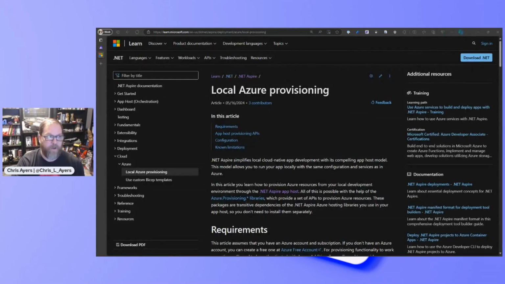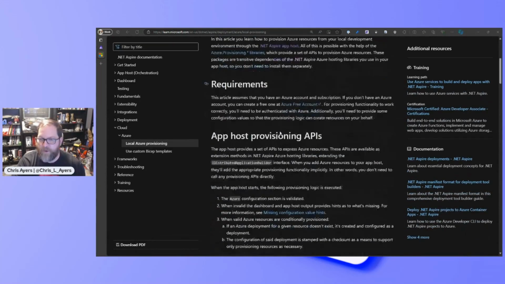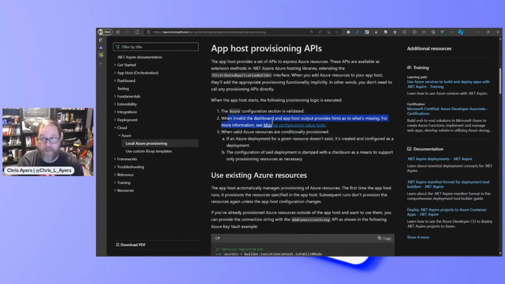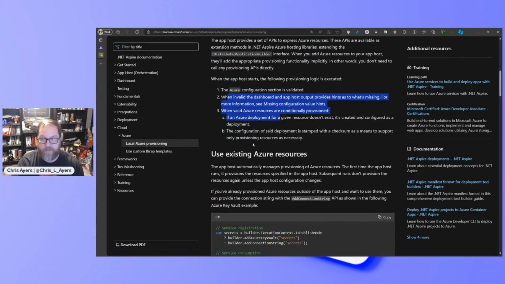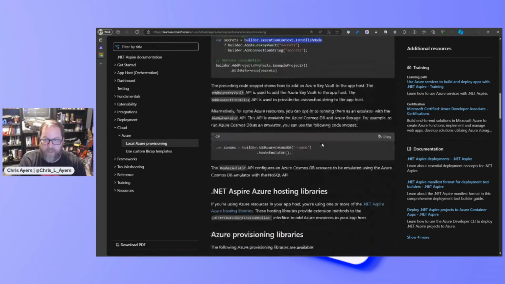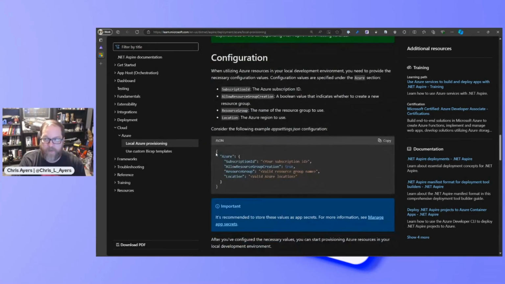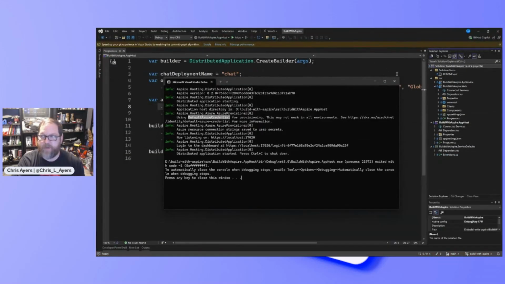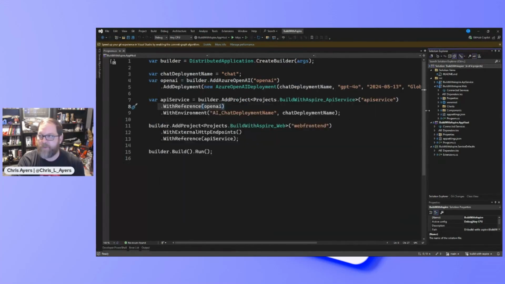And there's actually great documentation on this. If we look here, this goes through all of the different capabilities. It talks about what we just saw, that something's missing. Now we can do two different modes, like if we're publishing or if we're just consuming, but what we're going to be doing is this. We're going to be adding to our configuration our subscription ID, that we want to allow creation, and a region. We're going to give it a couple of pieces of information so that we can actually run this deployment.